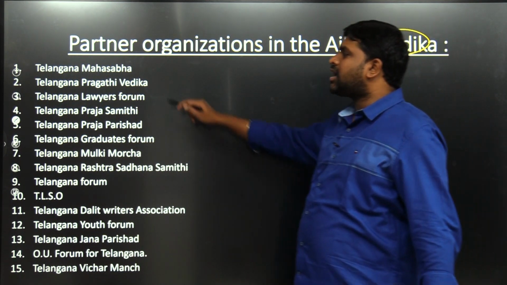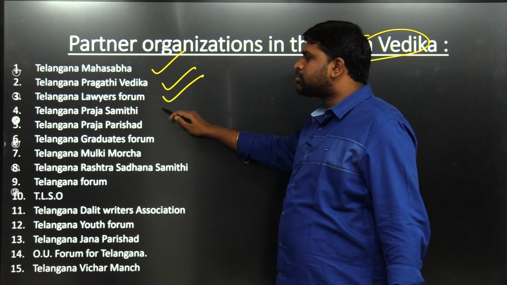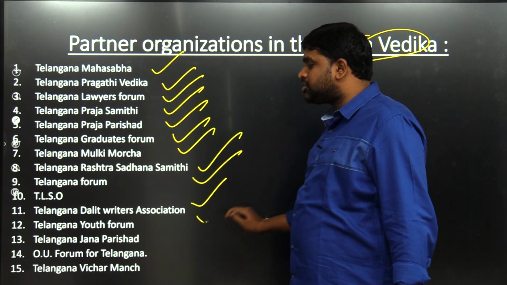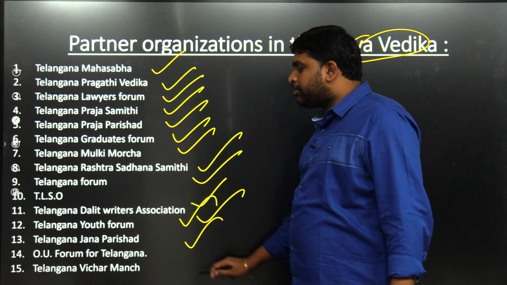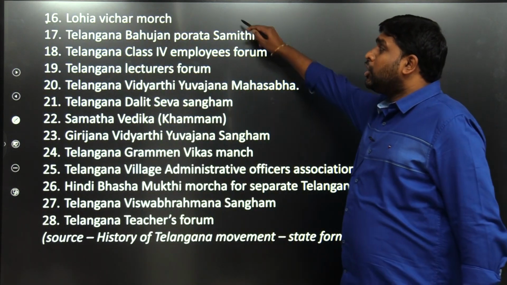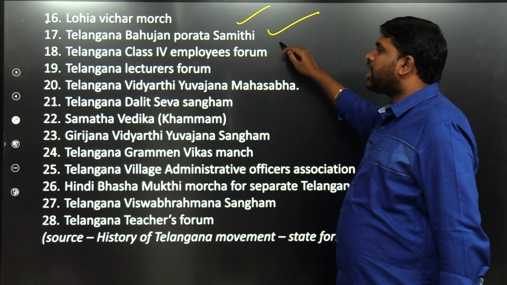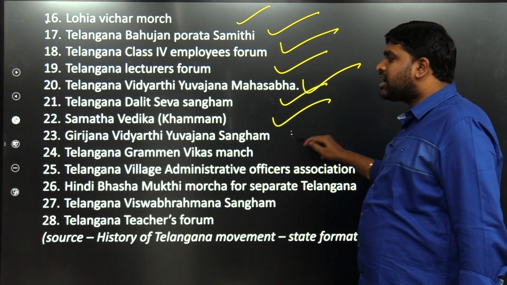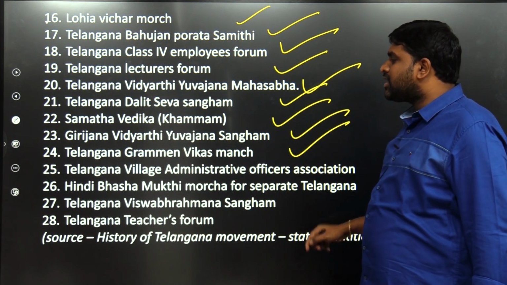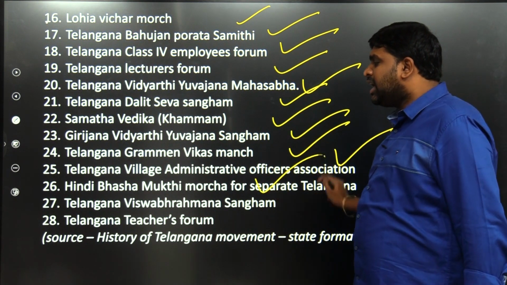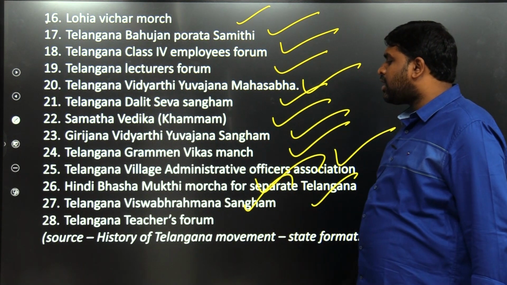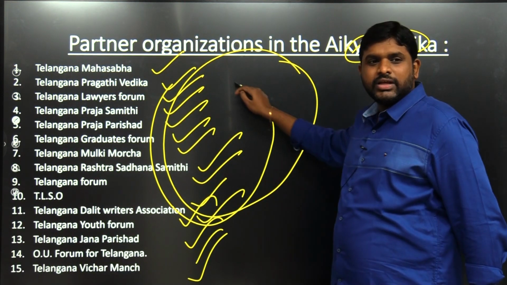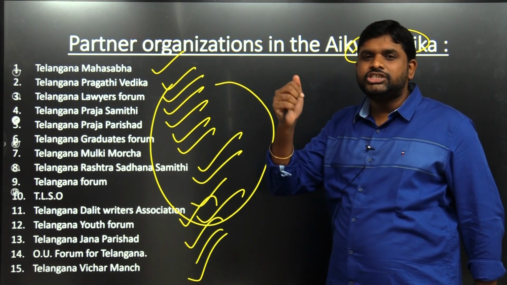Partner organizations in the Aikya Vedika: Telangana Mahasabha, Telangana Pragati Vedika, Lawyers Forum, Praja Samiti, Praja Parishad, Graduates Forum, Mulki Morcha, Rashtra Sadhana Samiti, Telangana Forum, Liberation Students Organization, Dalit Writers Association, Youth Forum, Jana Parishad, OU Forum for Telangana, Telangana Vichar Manch, Lohi Vichar Manch, Morcha, Telangana Bahujan Porata Samiti, Class 4 Employees Forum, Lecturers Forum, Vidyarthi Yuvajana Mahasabha, Dalita Seva Sangam, Samata Vedika, Girijana Vidyarthi Yuvajana Sangam, Telangana Gramina Vikas Manch, Telangana Village Administrative Office Association, Hindi Bhasha Mukti Morcha, Telangana Vishwa Brahmana Sangam, Telangana Teachers Forum.